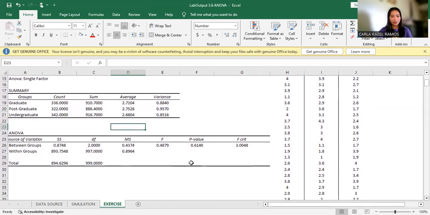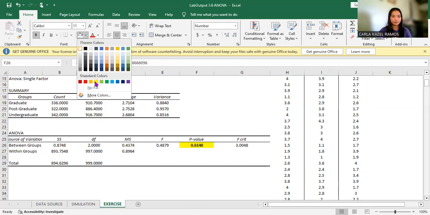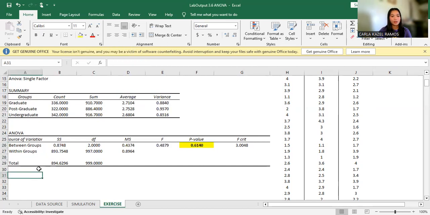And now we will be taking a look at the p-value we got. Click the p-value we got, make it bold, and then highlight it. So since the p-value we got, 0.6140, is higher than alpha, we will accept the null hypothesis.